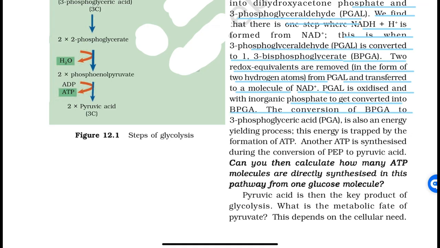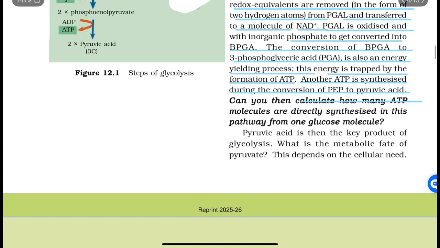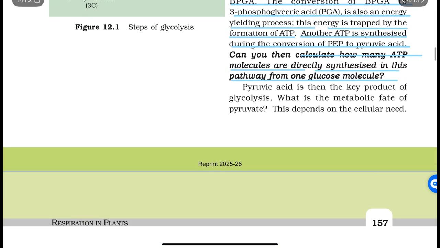The conversion of BPGA to 3-phosphoglyceric acid, PGA, is also an energy-yielding process. This energy is trapped by the formation of ATP. Another ATP is synthesized during the conversion of PEP to pyruvic acid. Can you then calculate how many ATP molecules are directly synthesized in this pathway from one glucose molecule? Pyruvic acid is then the key product of glycolysis. What is the metabolic fate of pyruvate? This depends on the cellular need.